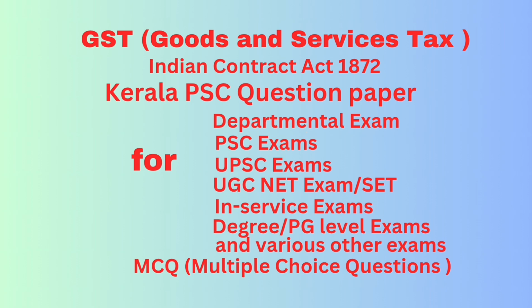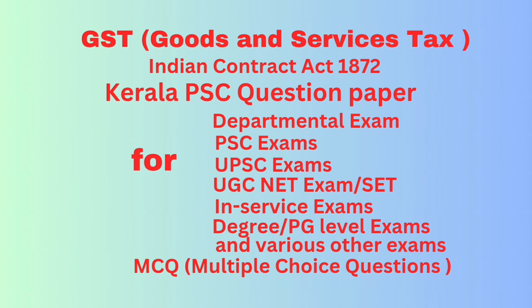Question number 80. In the case of remote and indirect loss or damage sustained by reason of breach of contract, the aggrieved party is entitled to dash damages. Answer no. Question number 81. Where the parties to a contract agree to substitute a new contract for it, it is known as dash. Answer novation.